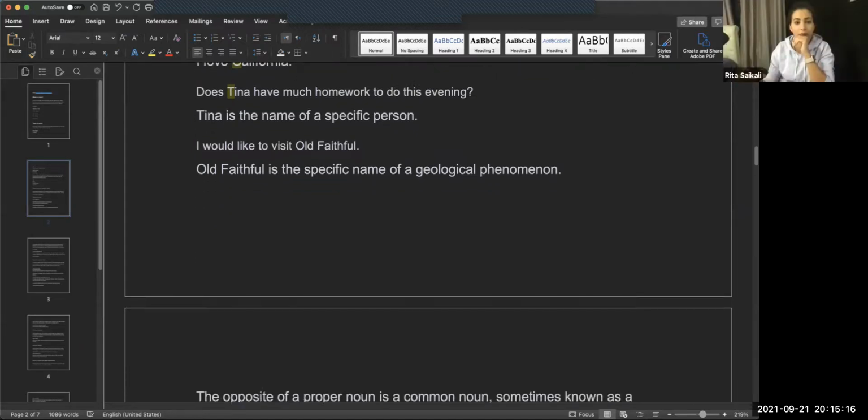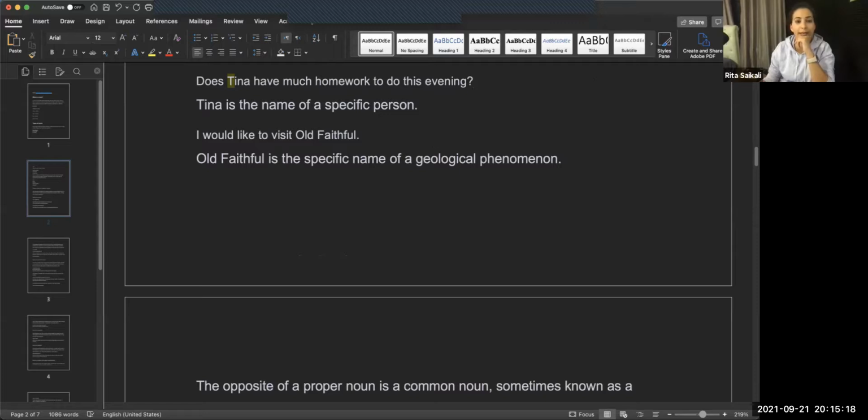All right. So for example, I would like to visit Old Faithful. Now, Old Faithful, for those of you who don't know, if we put these two words together, it just means someone who is old, which is an adjective, and faithful, which is another adjective, right?